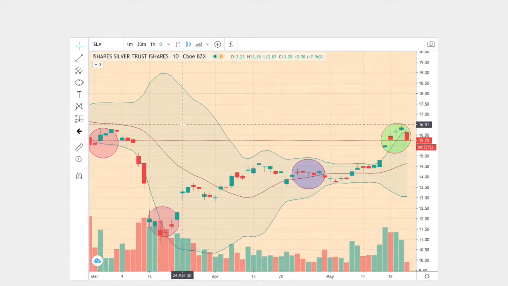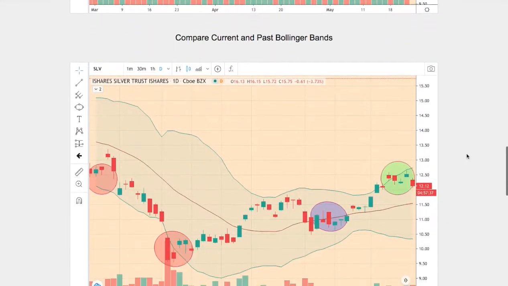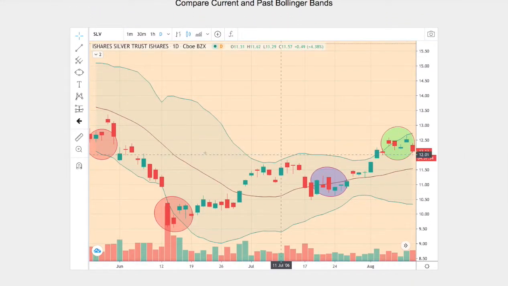Right here where we have our current trend, we're touching the bottom Bollinger Band, continue lower lows, and then we revert back to the middle Bollinger Band, and then we finally touch the upper Bollinger Band towards the very end. So we see a similar pattern here as well. We touch the bottom Bollinger Band twice, lower lows. We revert back to the mean, to the middle Bollinger Band, and towards the very end, we touch the upper Bollinger Band.